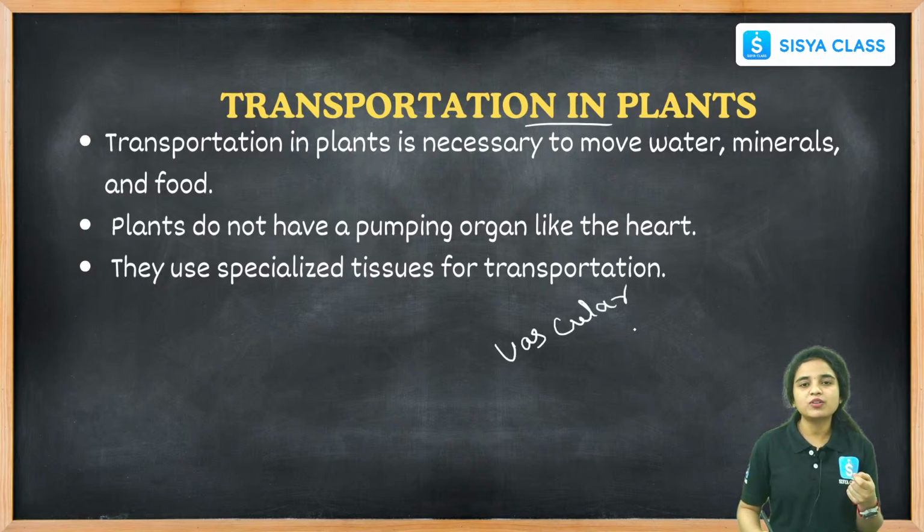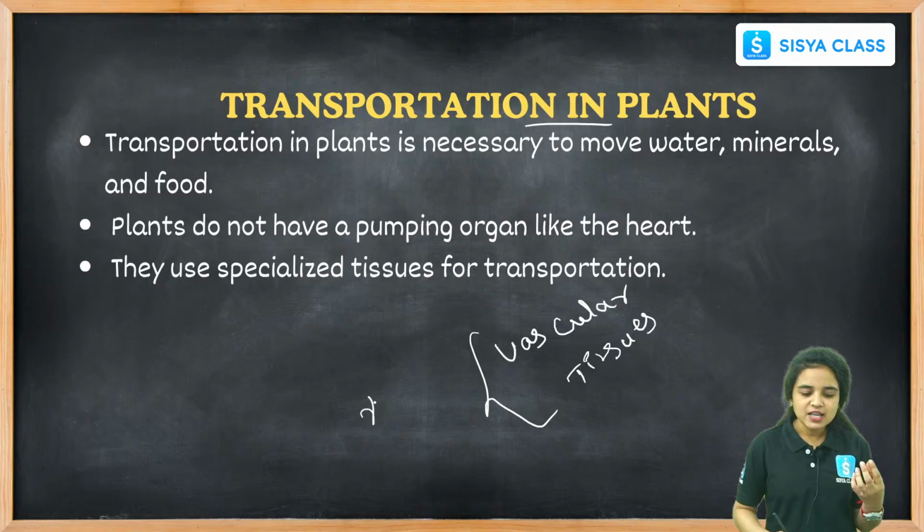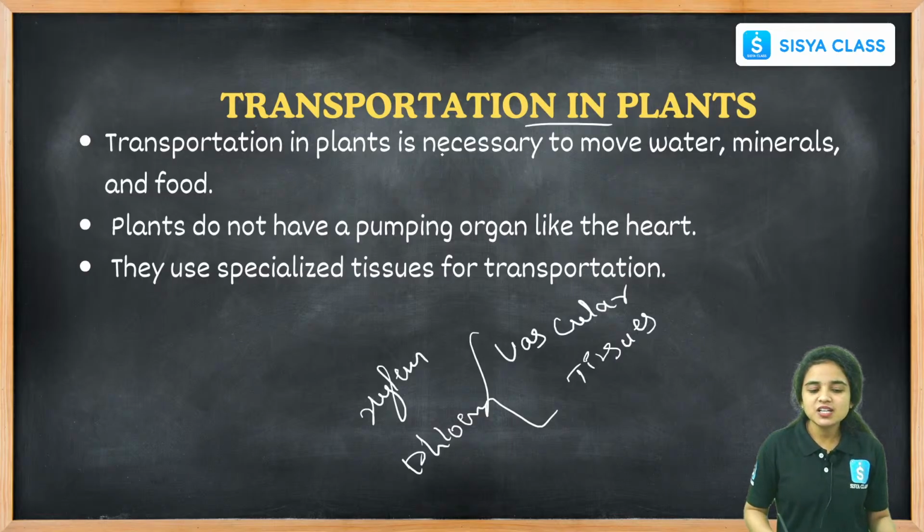There are 2 important vascular tissues present in the plant that help in the transportation of food materials, minerals, or water. What are the 2 vascular tissues here? One is xylem, another one is phloem, right? And transportation in plants is necessary.